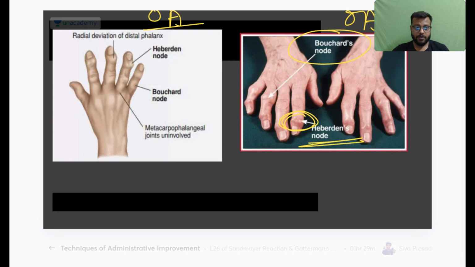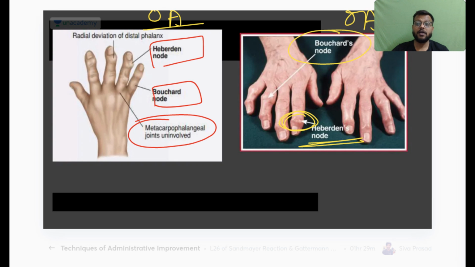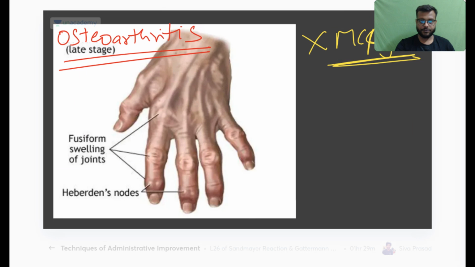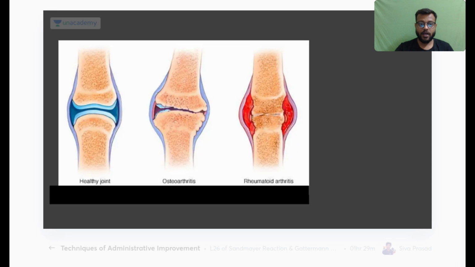Okay, and here remember that MCP metacarpophalangeal joints will never be involved, so there will be Bouchard's nodes, Heberden nodes, and at the distal phalanx there will be radial deviation. Remember this, this is very important. This is your osteoarthritis.